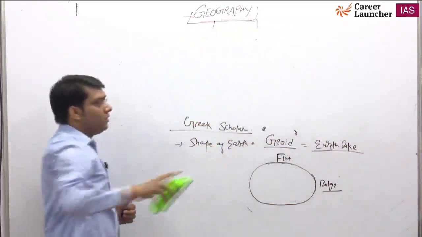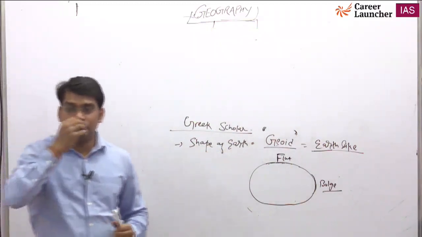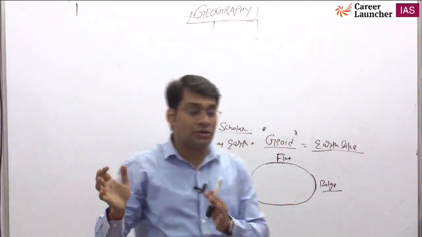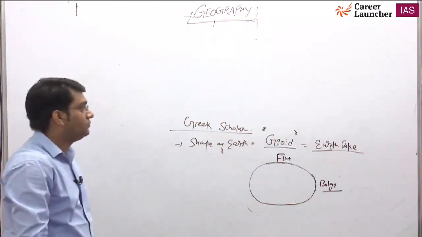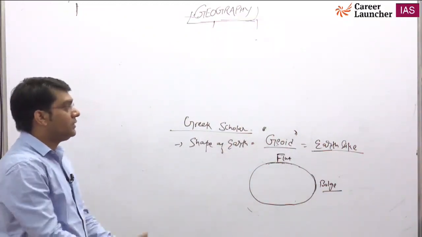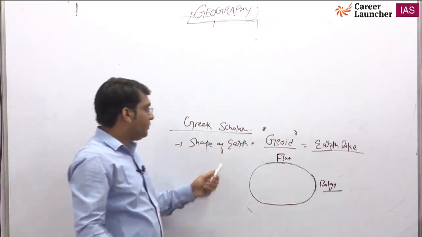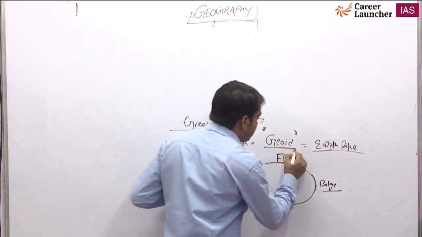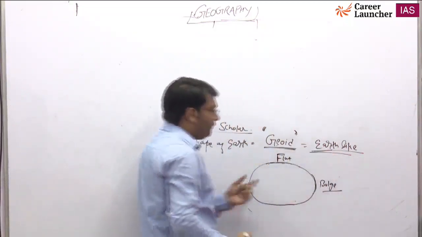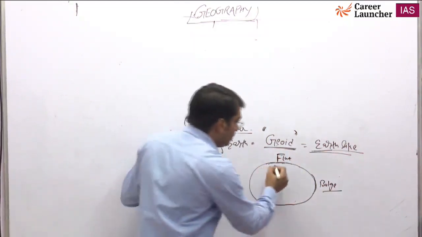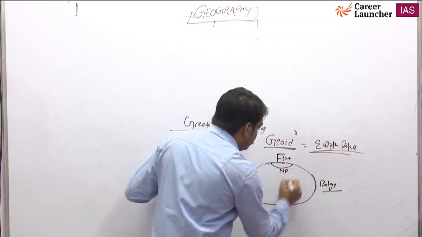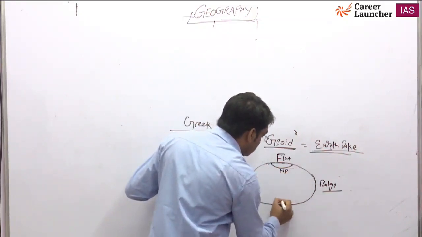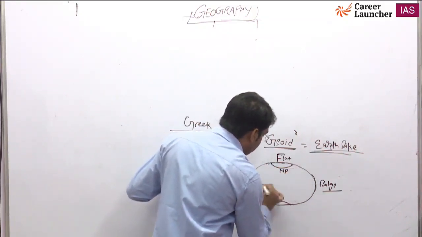Now, I already explained these things: geography, basically Indian geography, physical geography and human geography. They are two. Which one, Sajal Jain? It is the shape of the earth, basically a geoid shape, earth-like. A flat pole. This is the pole. This is called the north pole, and this one is called the south pole, and this is the equator.